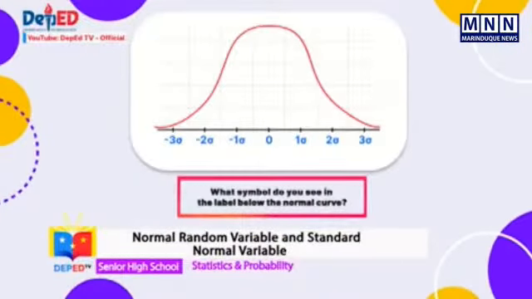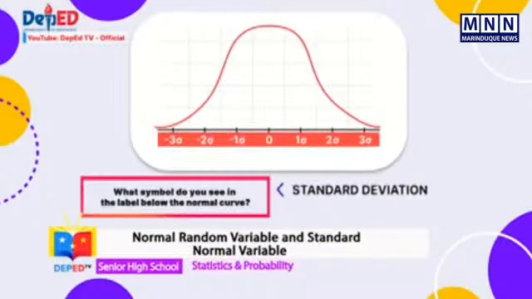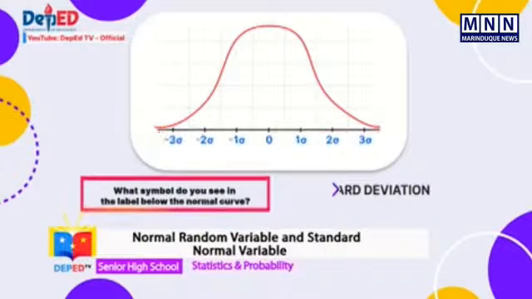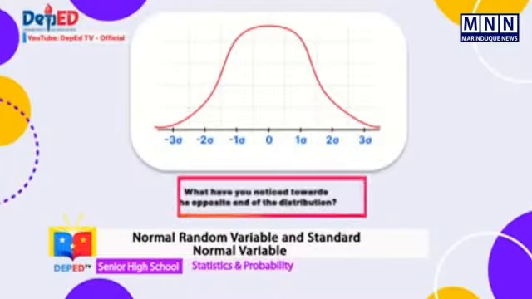What symbol do you see in the label below the normal curve? If your answer is standard deviation, that's the correct answer. The fourth property of normal curve is that the width of the curve is determined by the standard deviation of the distribution. What have you noticed towards the opposite end of the distribution?